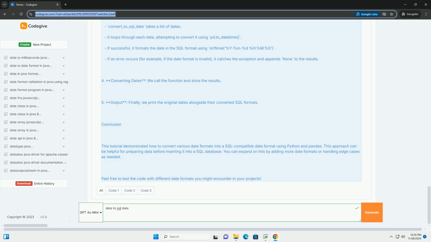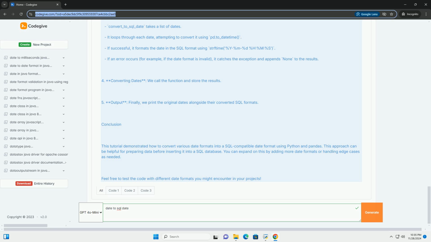%Y-%m-%d %H:%M:%S. If an error occurs, for example, if the date format is invalid, it catches the exception and appends None to the results. 4. For converting dates, we call the function and store the results. 5. Output, finally, we print the original dates alongside their converted SQL formats.